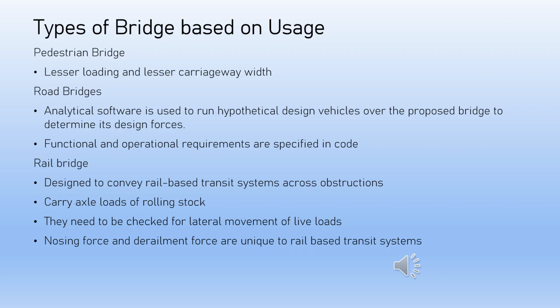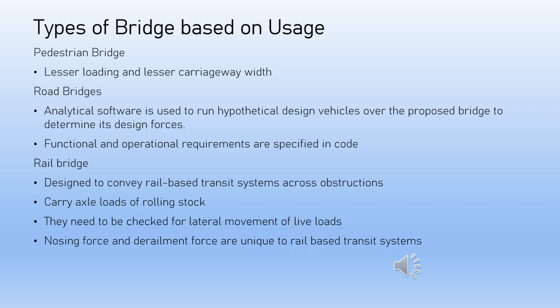Now, coming to road bridges, they are the most common types of bridges. They are further subdivided according to the nature of obstruction or crossing. A flyover is a bridge over another road that allows traffic to flow uninterruptedly with approaches from both sides. A grade separator bridge facilitates movement of traffic by segregating at-grade conflicting movements to different levels. Road over bridge, or ROB, is built over the railway tracks. Underpass is a structure allowing uninterrupted movement of traffic beneath a reference roadway. Overpass is a bridge carrying another road over a reference road.